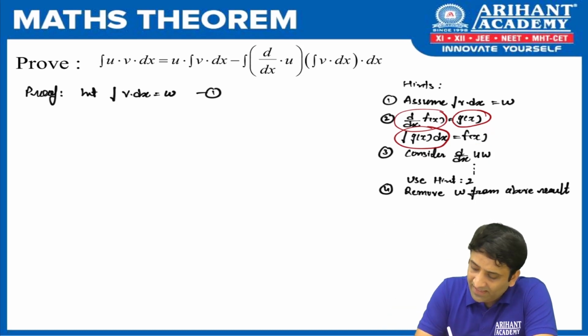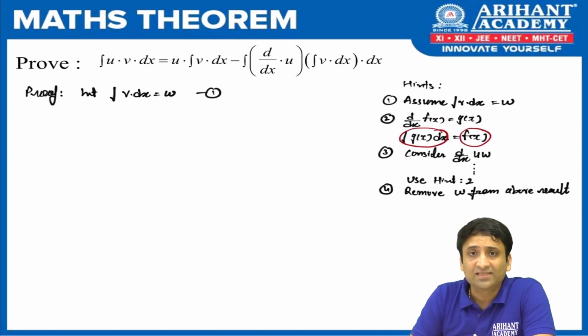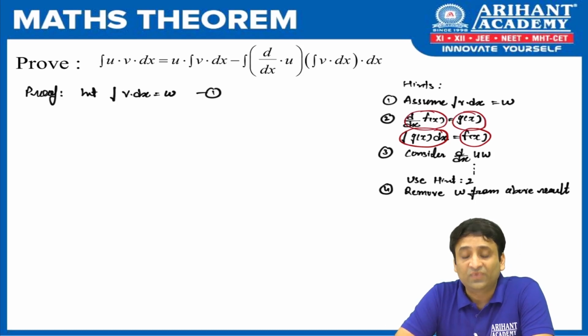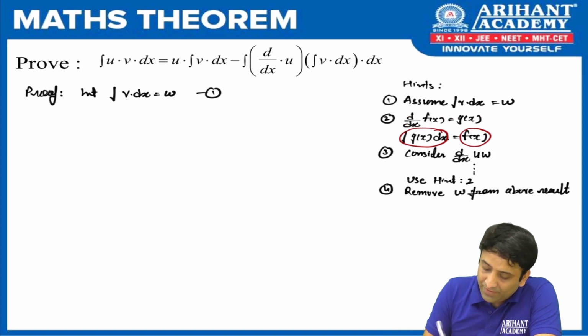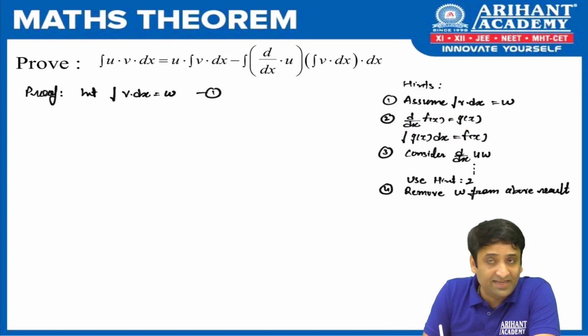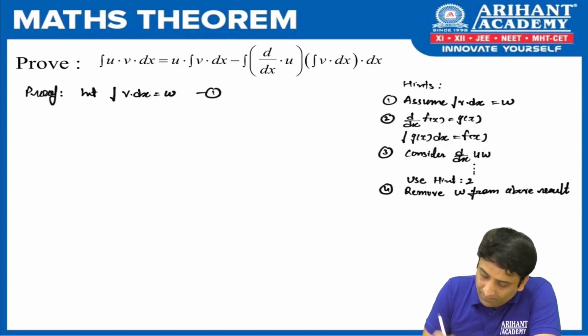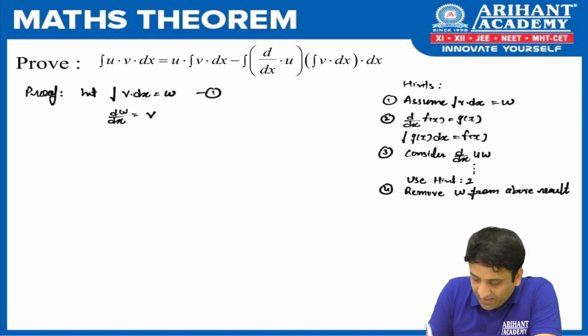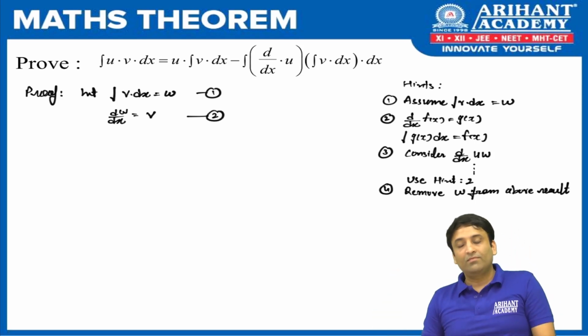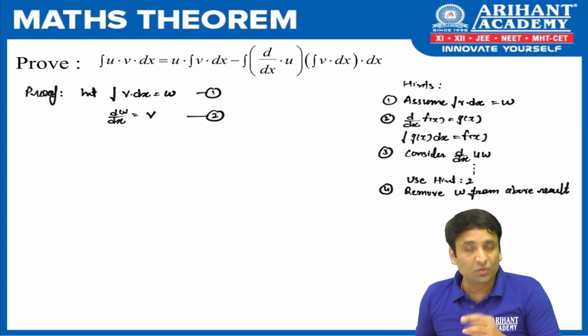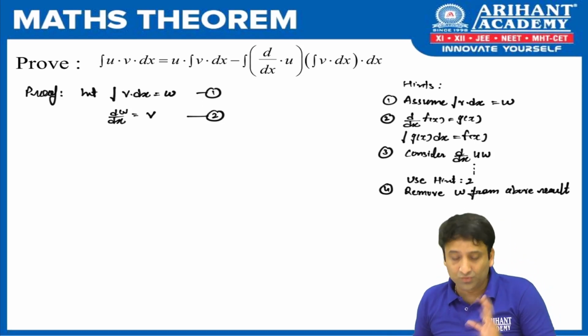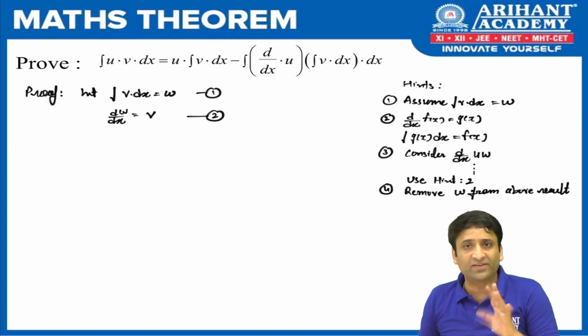When integration of gx is fx, then the derivative of fx is gx. So if you see that result reversed, you can write, as integration of v dx is w, the derivative of w is v, and that becomes result number 2. This is going to play a very big role in our proof. So these 2 results are very important, and with the help of 2 hint points, we can easily write them.